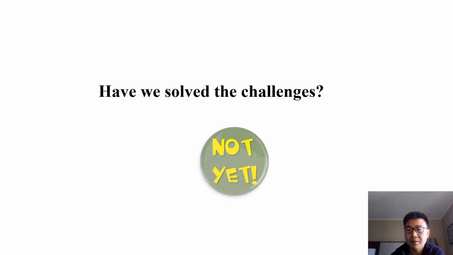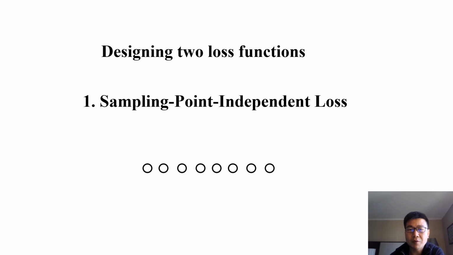Not yet, actually. We also need to formulate optimization objectives to efficiently guide the meta model training. Here, we designed two optimization objectives, or two loss functions. The first is namely the sampling point independent loss. Given each sampling point, it is classified into a layer type. In this example, the first 2 points are classified into layer 1, or convolution layer, and the third point is classified into layer 2, and so on and so forth.